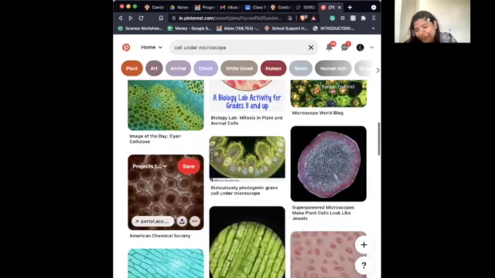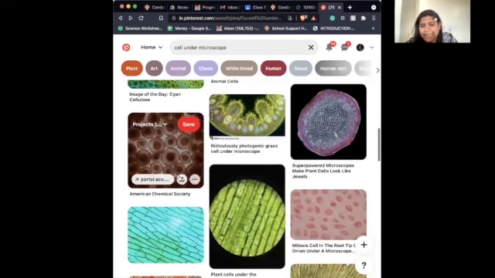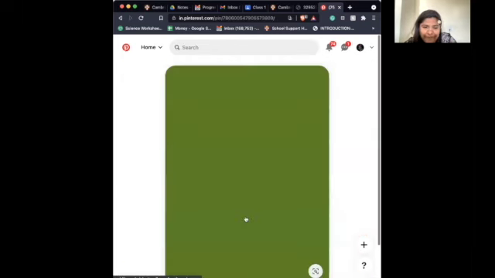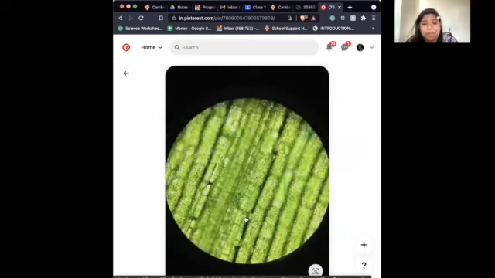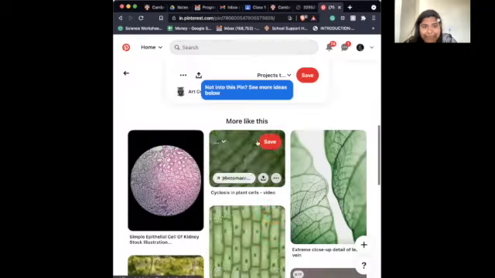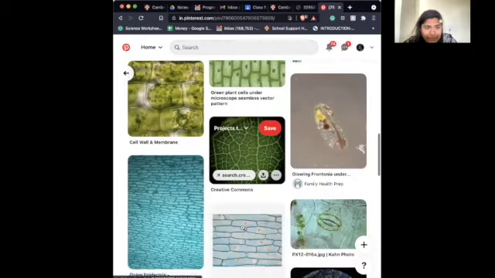If you go to make these slides, they're not going to come out so pretty. The reason is that these images are digitally enhanced, and also these images are stained by professionals. This image obviously has not been stained. This is a plant slide.